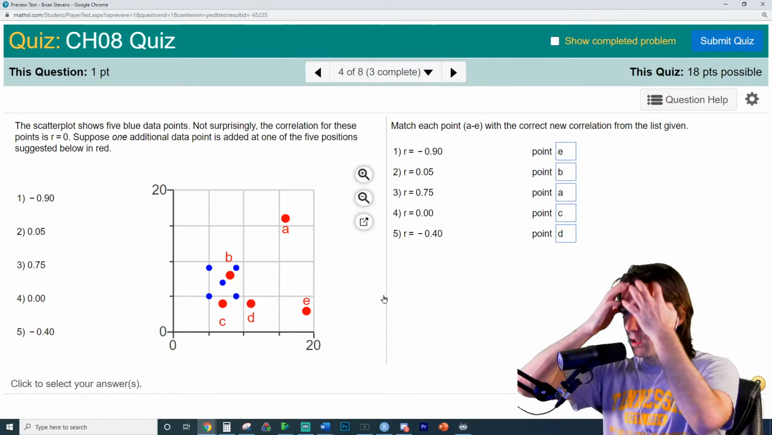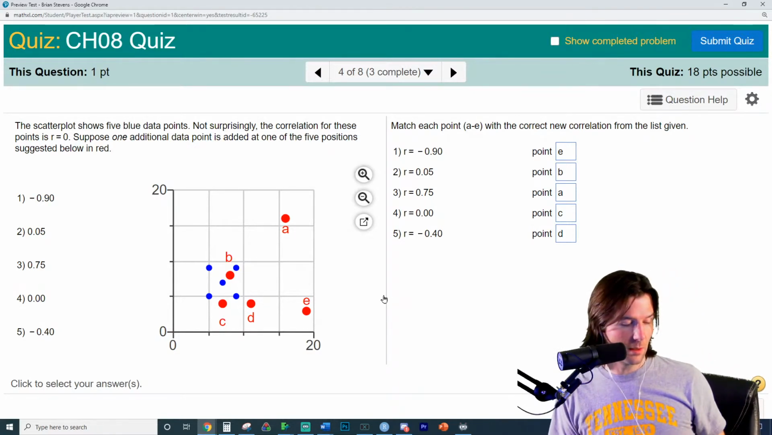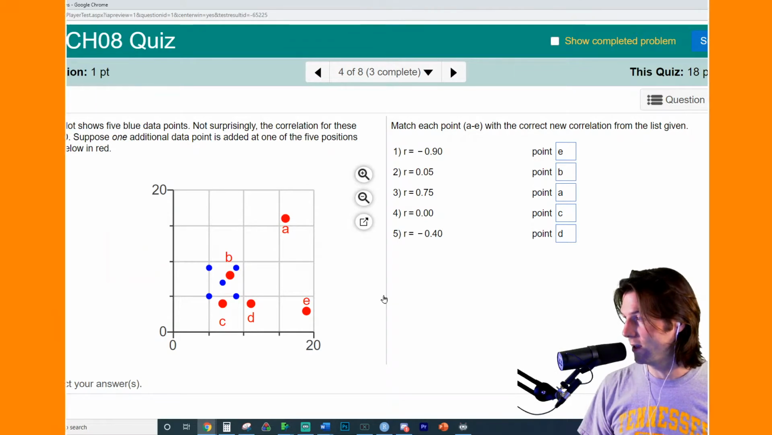A little tricky one right here, but it shows you that outliers can do what? What do we always say outliers can do on these Mega Mondays?